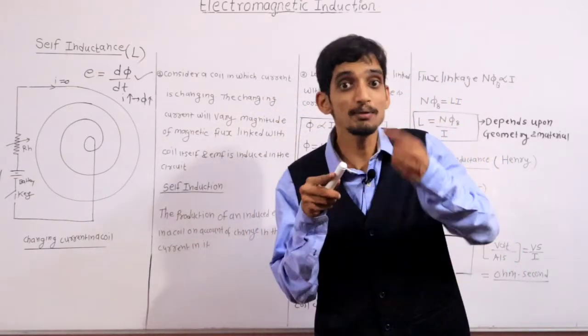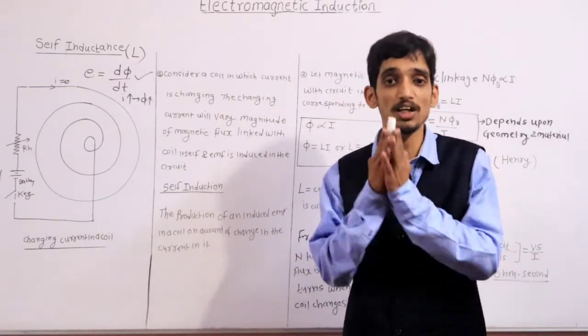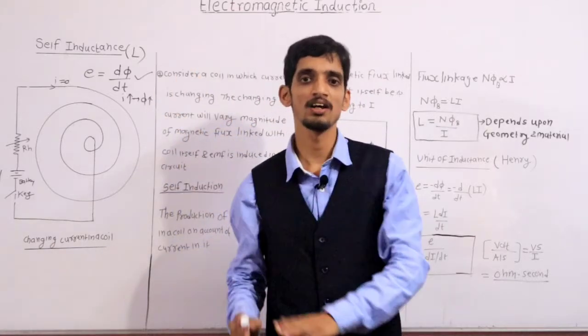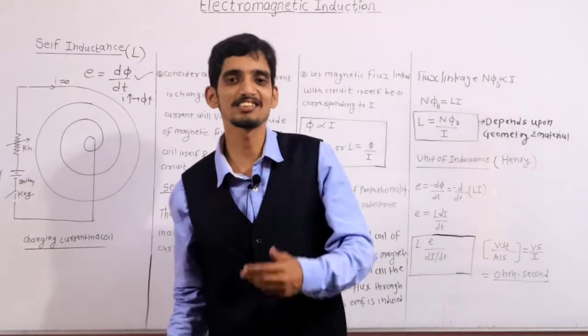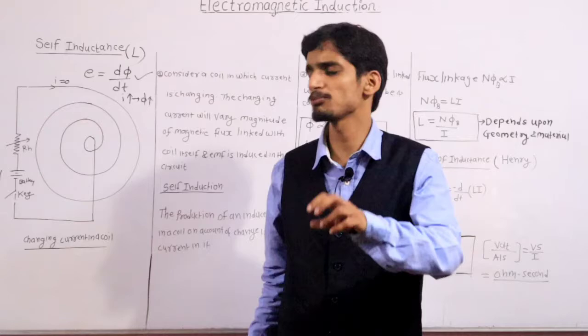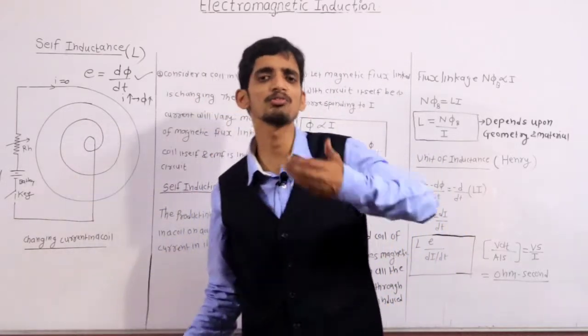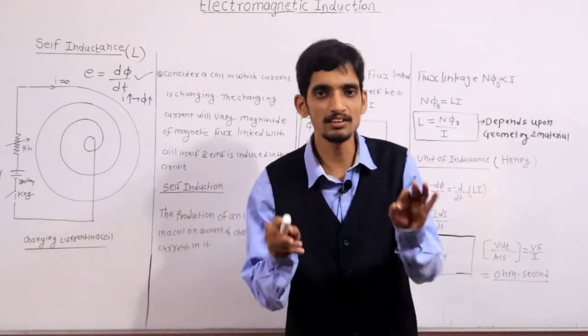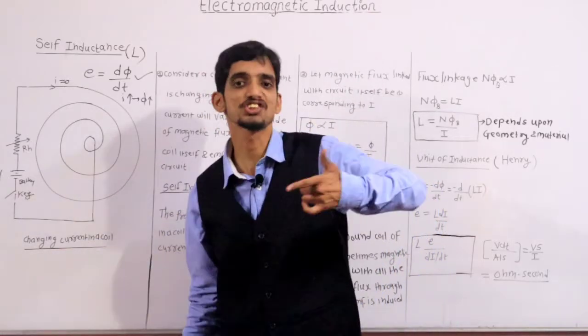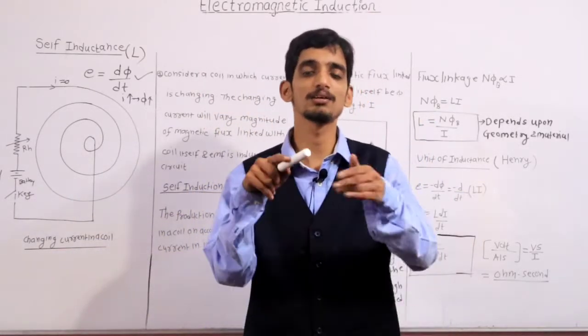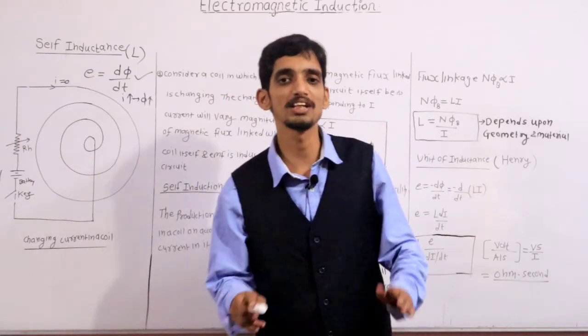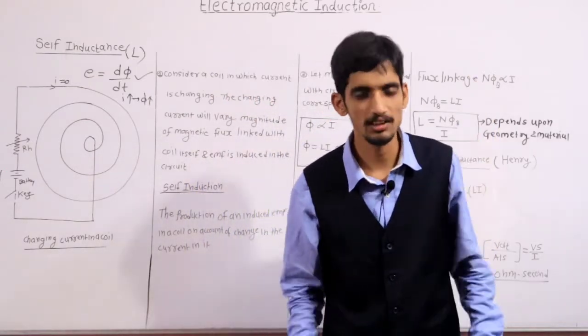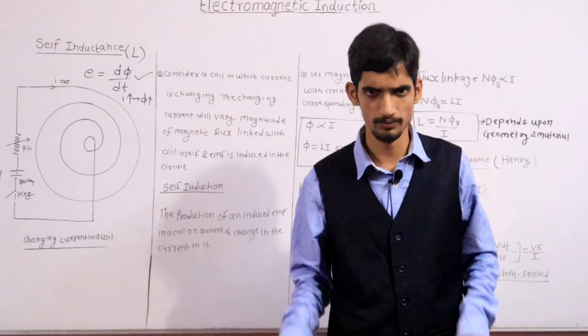Clear? So this is an important arrangement. With a DC voltage source along with a key or switch, you can make changes in the circuit, and that's why many times you will find this arrangement, an inductor coil along with a battery and key. Clear? So what is the purpose of this key? To make changes in the current so that the flux is changing, and due to that EMF is induced. Clear? This is the basic background.